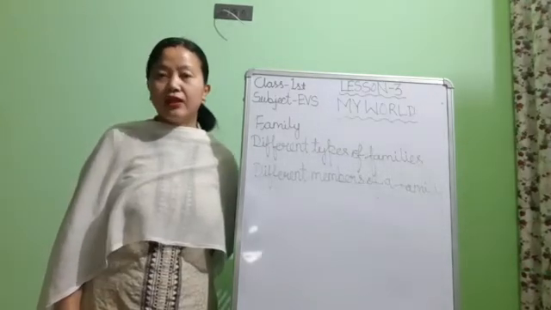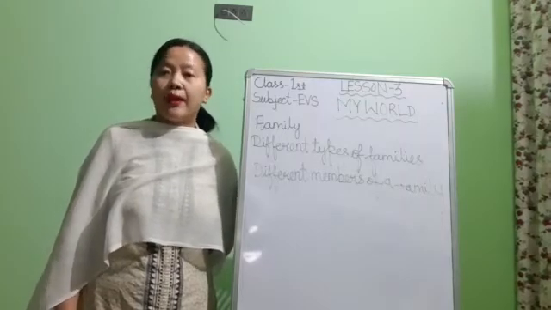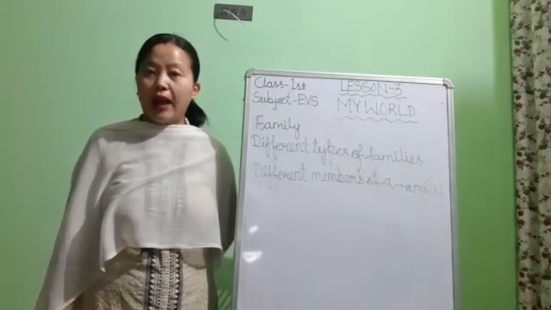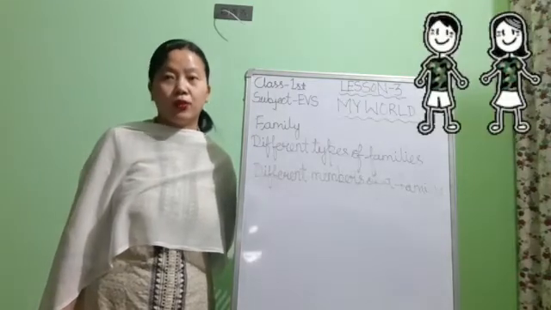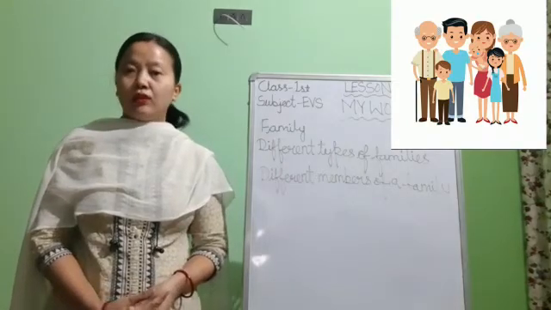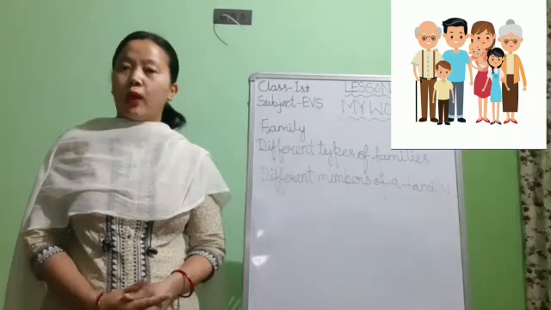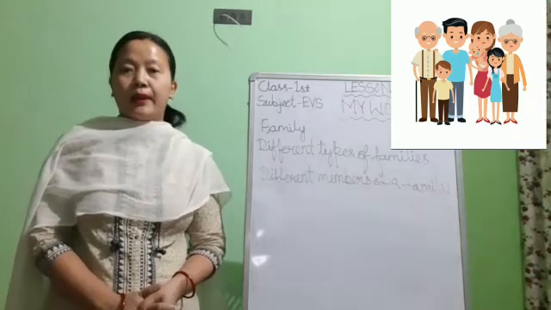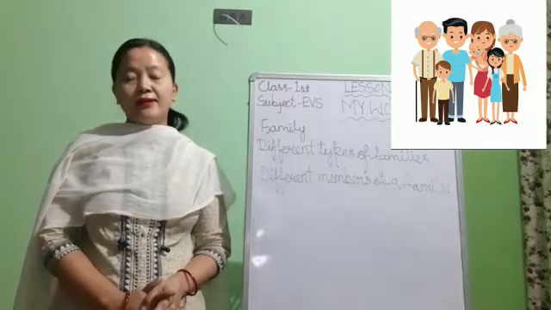Children, they have a relation to each other, therefore it is called a family. So children, you have your mother, father, brother, sister at home, right? So children, a family is a group of people who are related to one another, like parents, grandparents, uncles, aunts and children.